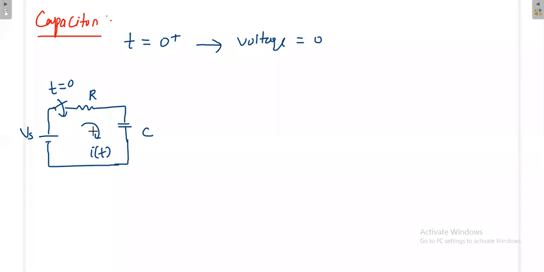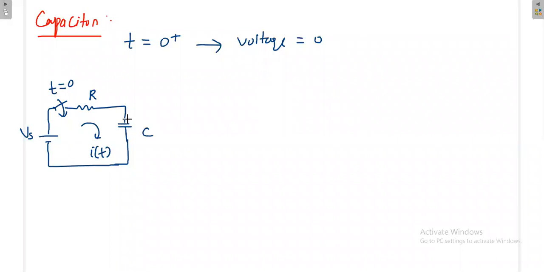This charging current is not a constant one. The charging current will be very high at the beginning, very low at the end, and finally it will become 0, because in the beginning there is no charge on the capacitor and it can easily charge. That's why more charge will flow from the battery to the capacitor in the beginning, but at the end the capacitor is fully charged. Then the capacitor voltage and the source voltage will be the same. As per KVL, the current cannot flow here, because the same voltage is on the different terminals of the resistance, so current cannot flow.